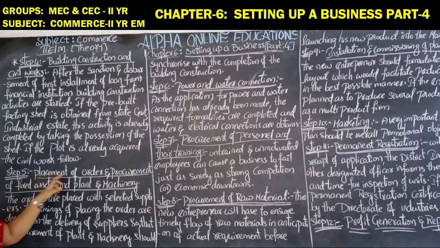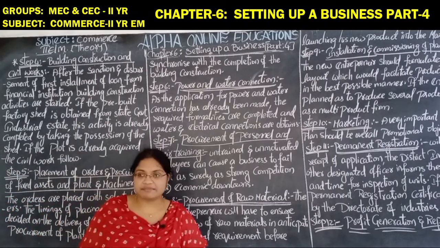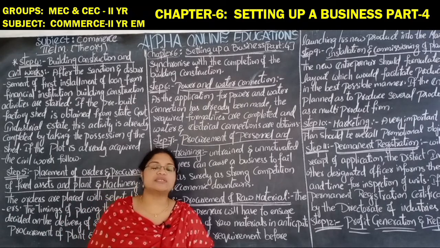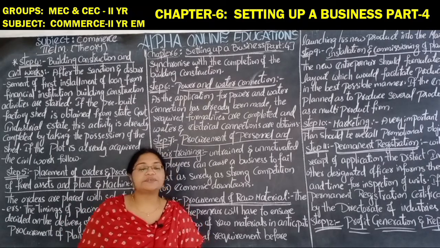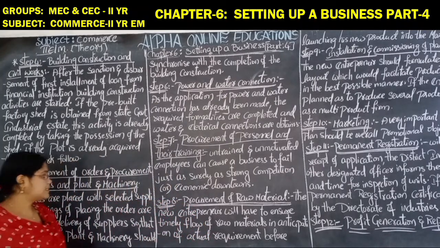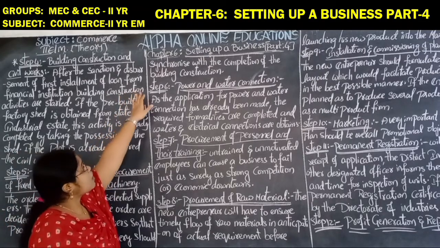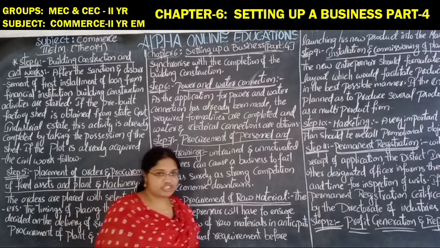Step 5, placement of order and procurement of fixed assets and plant and machinery. See here, the fixed assets means the plant and machinery, furniture, equipment, tools, those things which are necessary to carry out the day-to-day operations of the firm. So the orders are placed with the selected suppliers. The timing of placing the order is decided on the delivery of the supplier, so that the procurement of the plant and machinery should synchronize with the completion of the building construction.